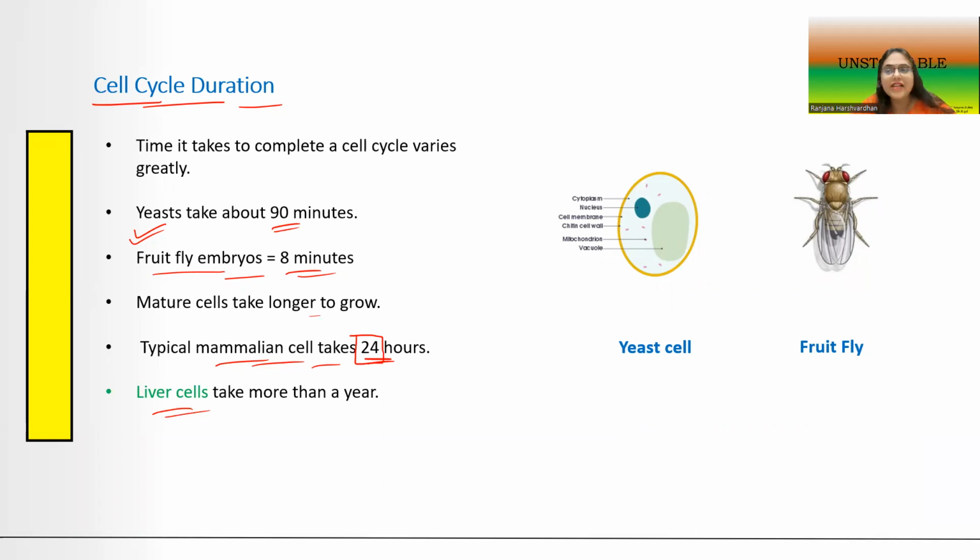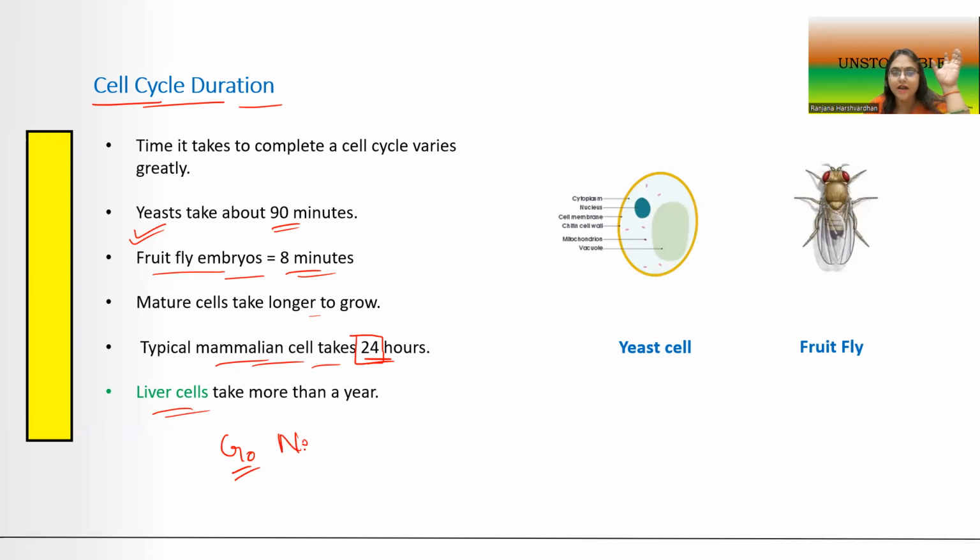In fact, there are certain cells which will not undergo cell division at all. There are certain cells which will not enter the cycle of cell division after they have grown to their fullest potential. After they have reached their fullest potential, they will not undertake the division process. Rather, they will go into another stage called G0, wherein the cells say, no, I will not participate in cell division.